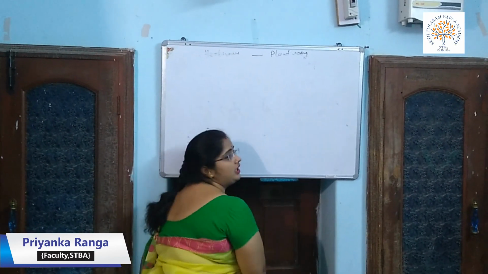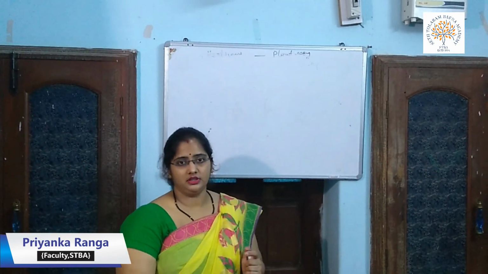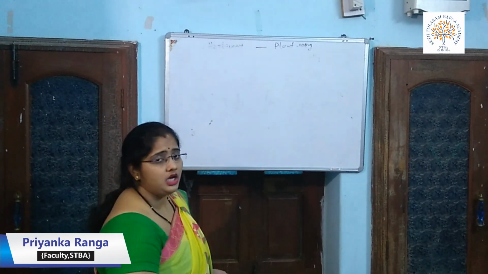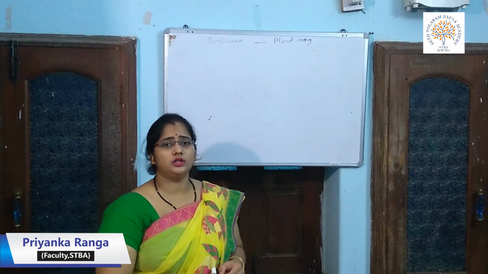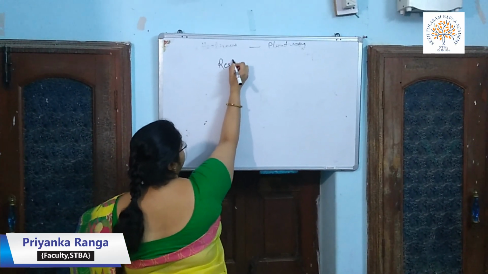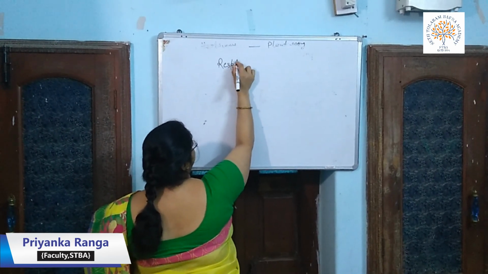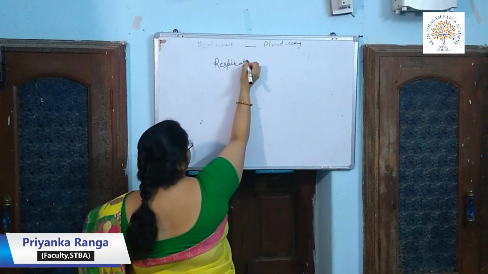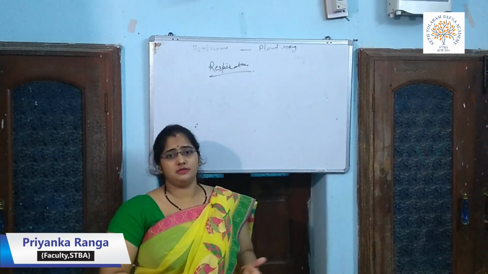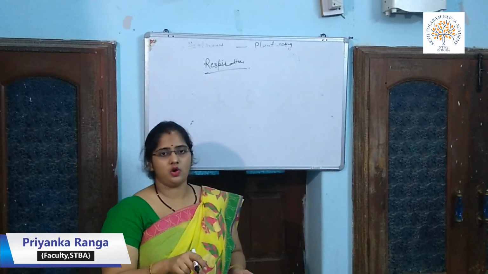Now we will talk about the two processes which we have learned from this chapter. That is a respiration process and reproduction process. First of all, let's talk about the respiration process. Student, what is respiration process? Respiration process is in which the plants and animals take in the oxygen from the air and give out the carbon dioxide.